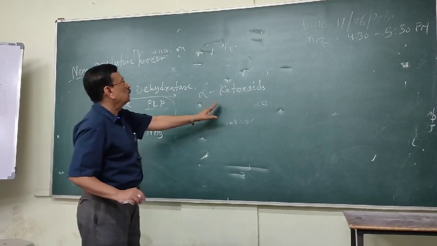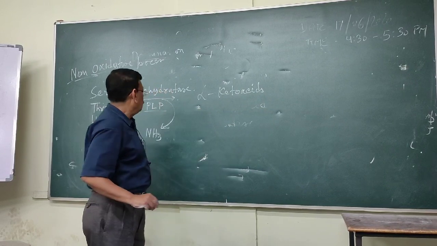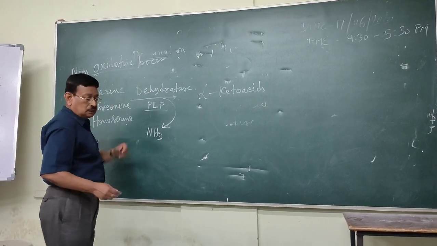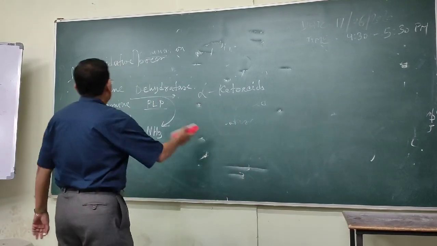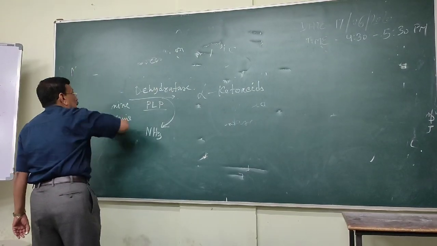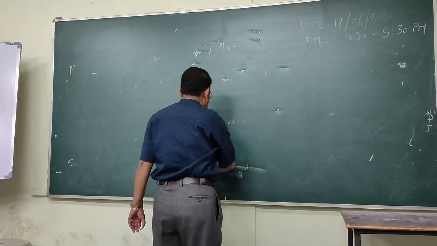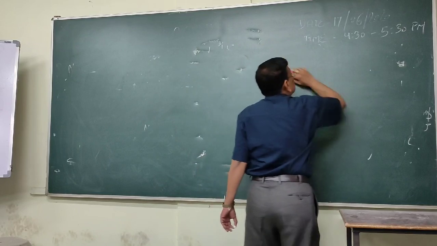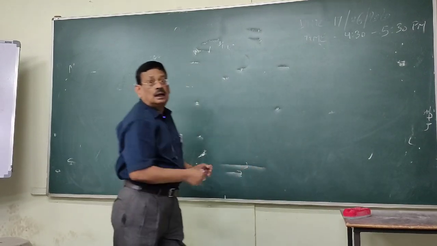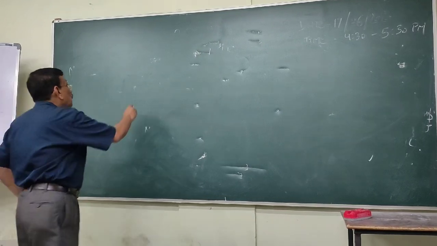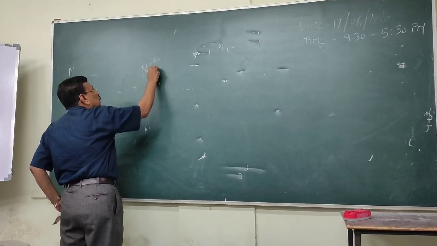And here we are getting the alpha keto acids, and there is a liberation of ammonia. So, in the process of deamination, what is the ultimate main product? आपको क्या मिला? Ammonia. Now we have to know what is the role of ammonia in the body.